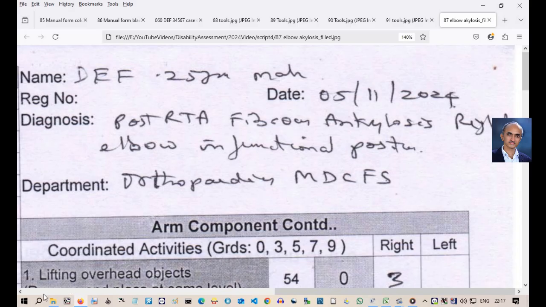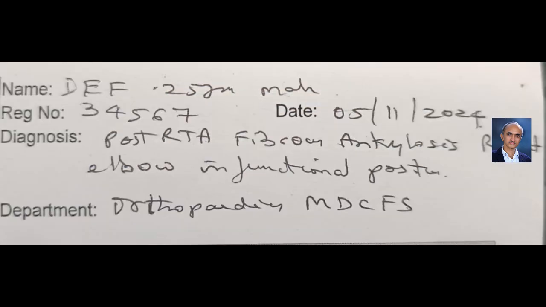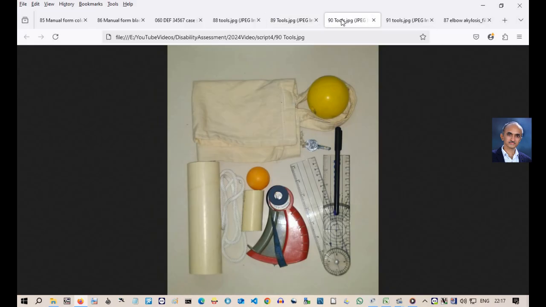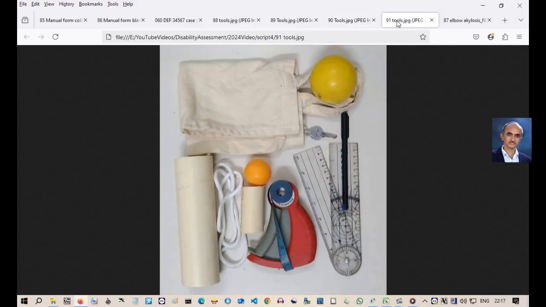Let us assume that I have filled the form while examining the patient on the bedside. As per Gazette, generally I use a goniometer, tape and a ballpoint pen to test sensation. In addition, I keep a hand dynamometer, a cup, one 4-inch ball, one 1-inch ball, one 4-inch pipe, one 1-inch pipe, one key bunch, one thick shoelace, and one clothes bag to test hand functions. I use the corridor, steps and ramp in my clinic to test walking.